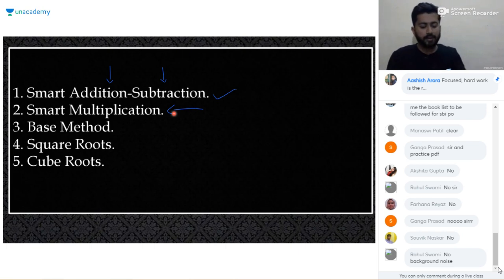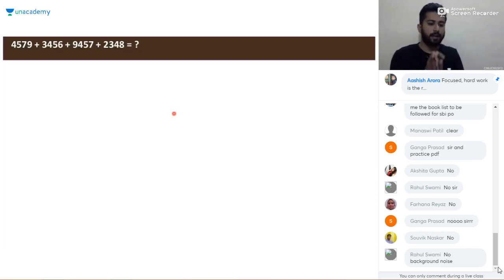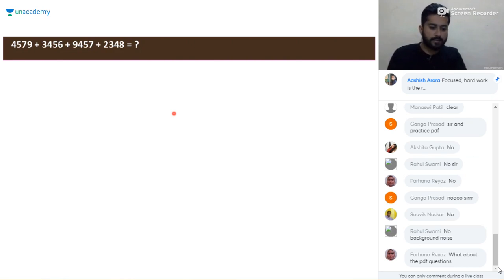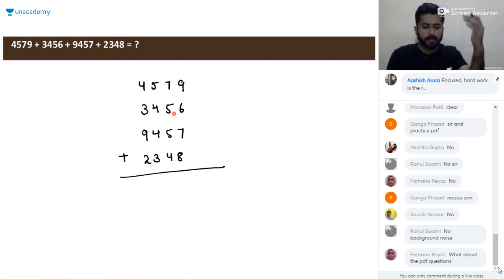So let's start with our first concept, that is smart addition. How to add these numbers? Usually the approach that we learned from our childhood, the way the teacher taught us, is to write the numbers 4579, 3456, 9457, 2348 below each other, and then add them vertically, starting from the right side, taking the carry forward, and then adding.